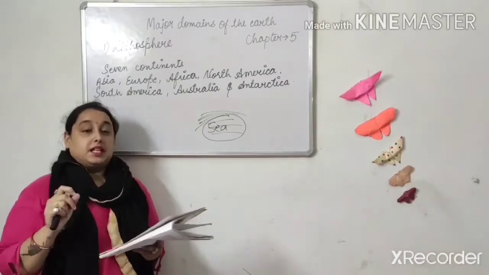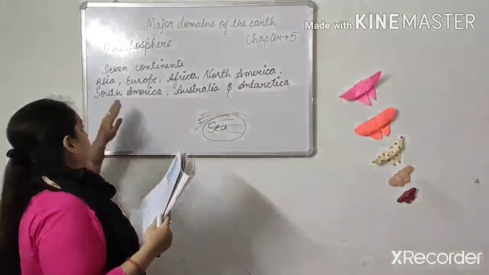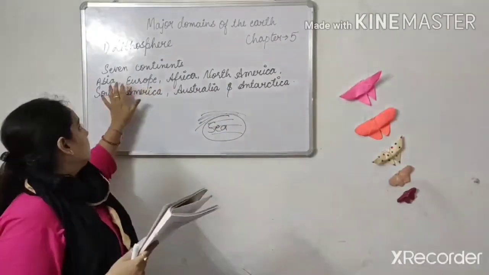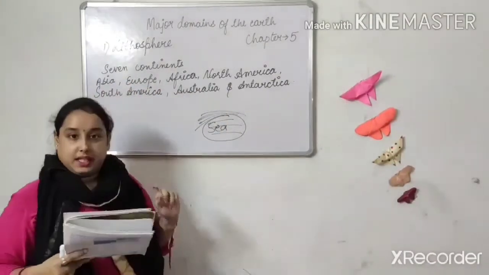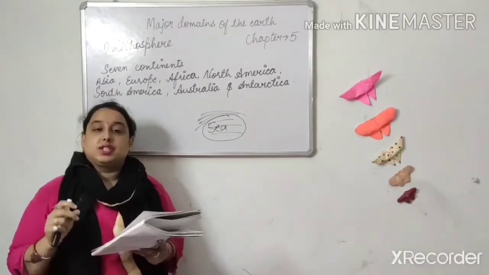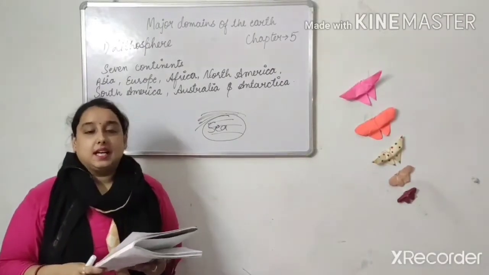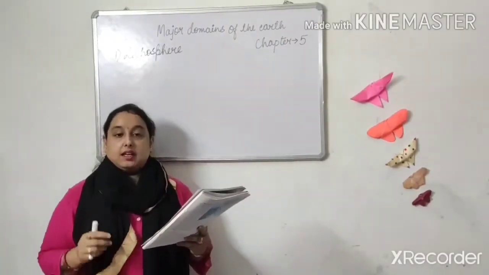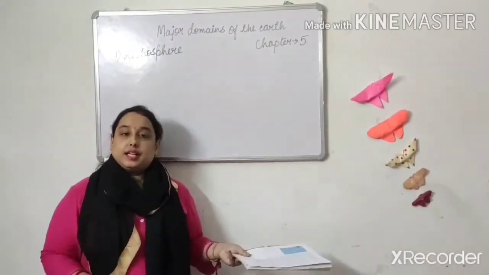Now the largest continent. अब we talk about the continents one by one. We will talk about the continents. First we will talk about Asia. अब हम एशिया के बारे में पढ़ेंगे. Which is the largest continent? एशिया क्या है? सबसे बड़ा कॉन्टिनेंट है. Asia is the largest continent.